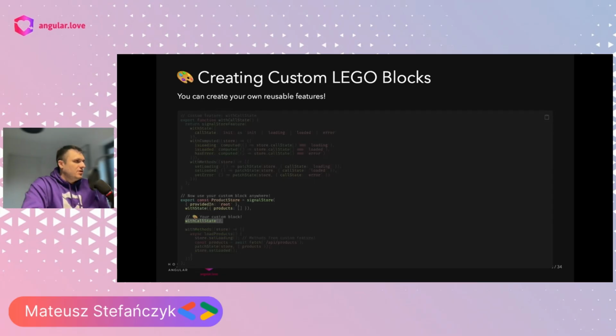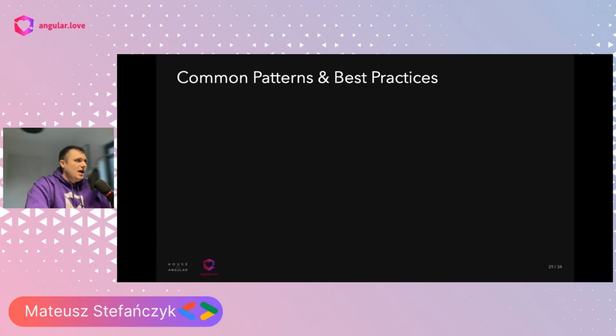I am calling withCallState, which is my custom store feature. In the loadProducts method, I have a store function responsible for setLoading, which immediately sets the state to loading. Whenever I finish this action, I can call setLoaded, which immediately sets my call state to indicate the data has actually been loaded. We can utilize these flags in our components to manage the proper display of information for the user, whether that is ghost elements or something else.